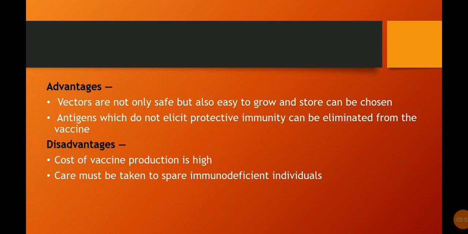There are some advantages. Vectors that are not only safe but also easy to grow and store can be chosen. Antigens which do not elicit protective immunity can be eliminated from the vaccine. Disadvantages include high cost of vaccine production, and care must be taken to spare immunodeficient individuals.